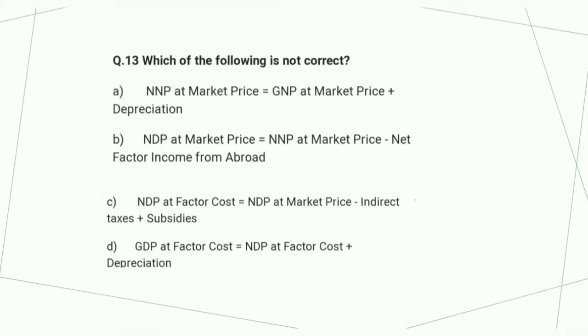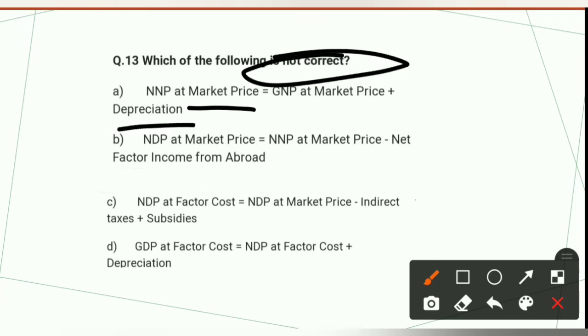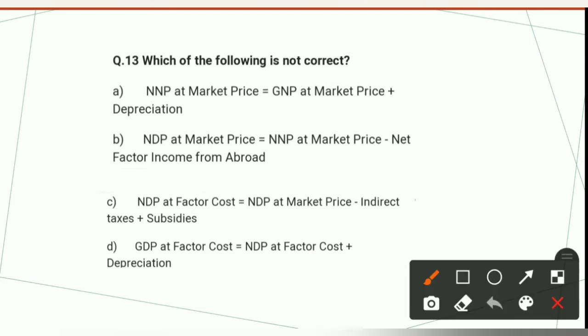Now see 13th MCQ here. Which one of the following is not correct? NNP at the market price is equal to GNP at the market price plus depreciation. We have to here identify which one of the following is not correct. So after reading the option 1, we will do some little analyze on it.